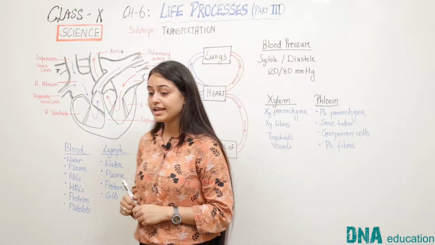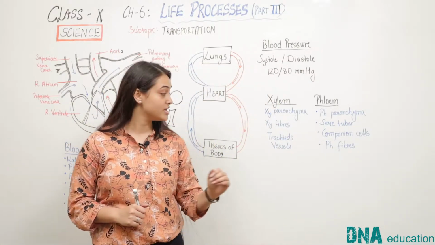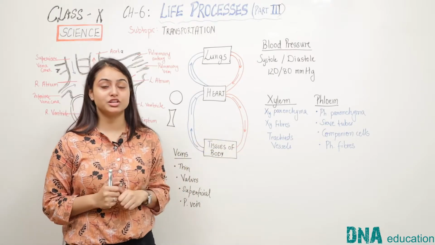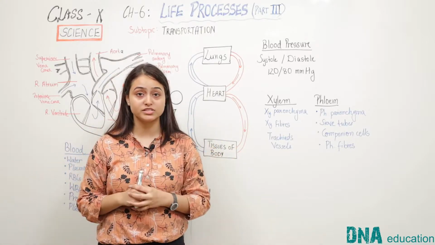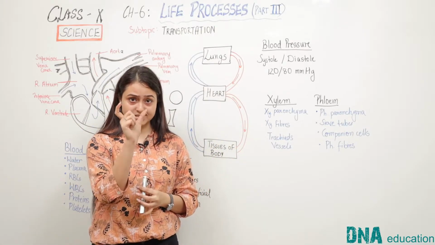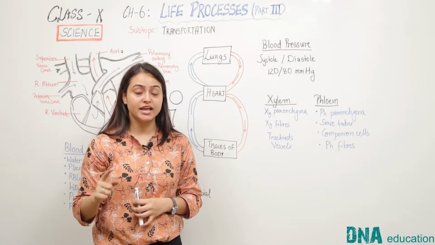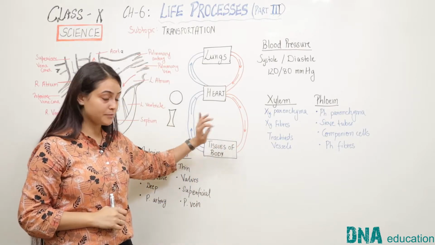Now, let us consider the concept of double circulation in humans. This is a simple diagram depicting double circulation in humans. We say that there is double circulation in humans, which means that the same set of blood passes through the human heart twice in one cycle of oxygenation. Let us see how this happens.